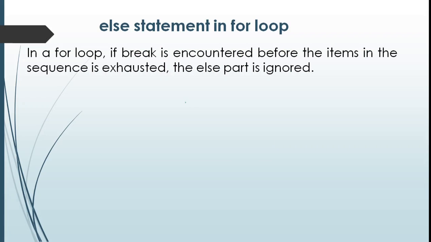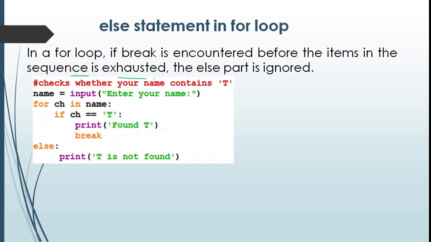Else in a for loop. In a for loop, if break is encountered before the items in the sequence are exhausted, the else part is ignored. For example, this is a program to check whether your name contains T. Here it is prompted to enter your name, and using this for loop, each character in your name is checked.